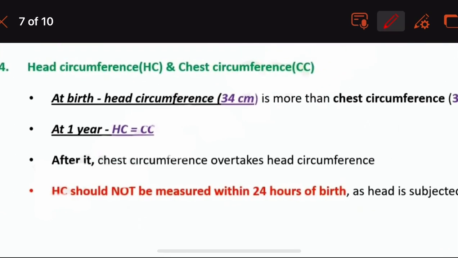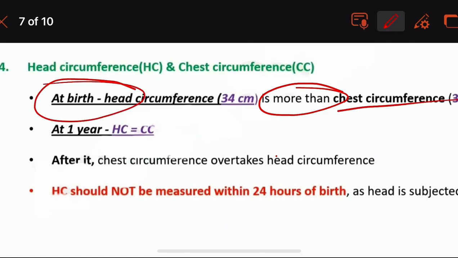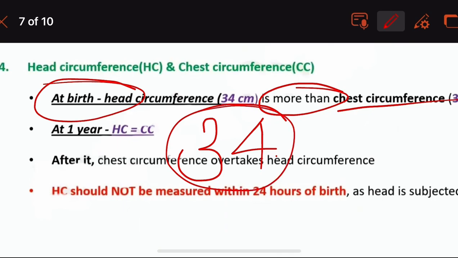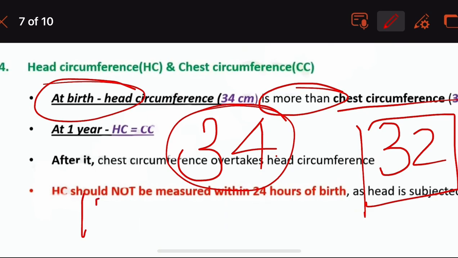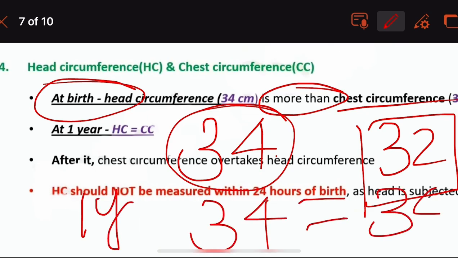Next, we have the other MCQ. At birth, the head circumference is more than the chest circumference. At birth, we know that 34 centimeters will be the head circumference and the chest circumference will be 32. And at the completion of 1 year, the head circumference will be equal to the chest circumference. So these were the 2 MCQs which appeared.